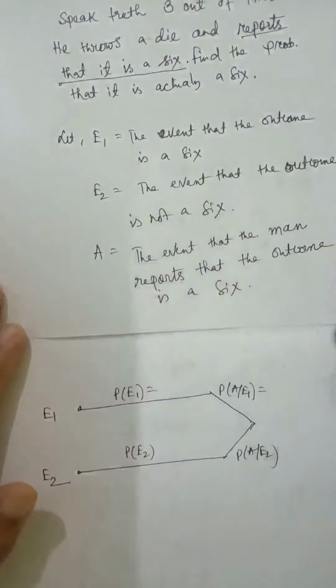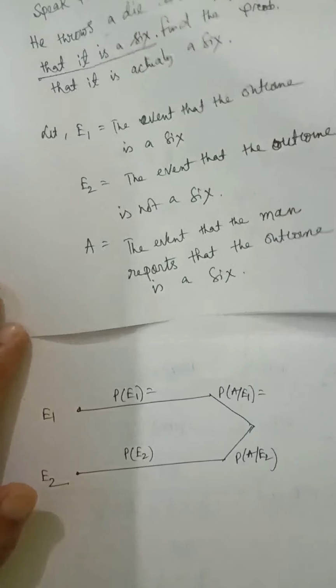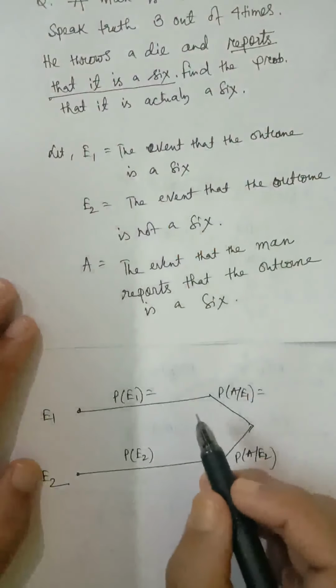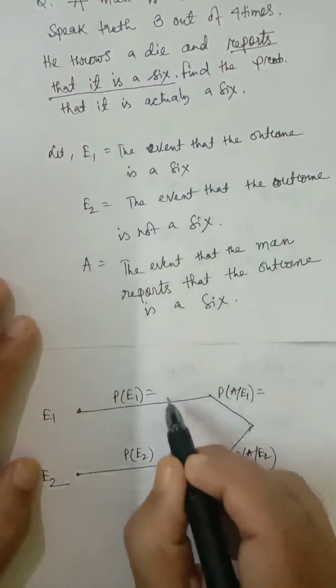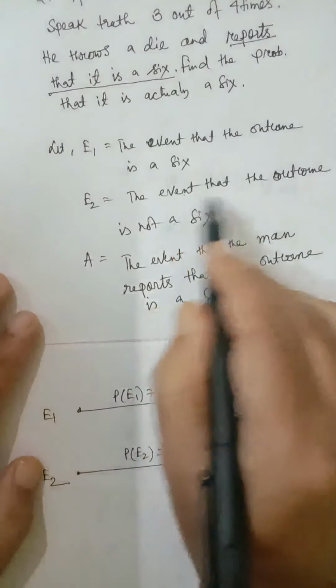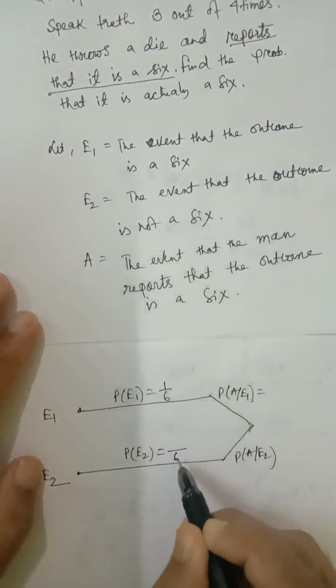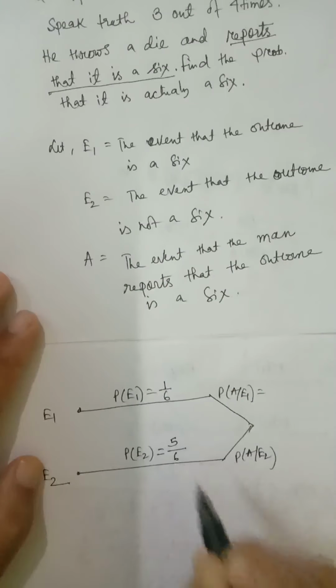Probability of getting a 6 when a die is thrown is 1 by 6. E2 is the event that the outcome is not a 6. The probability will be 5 by 6.